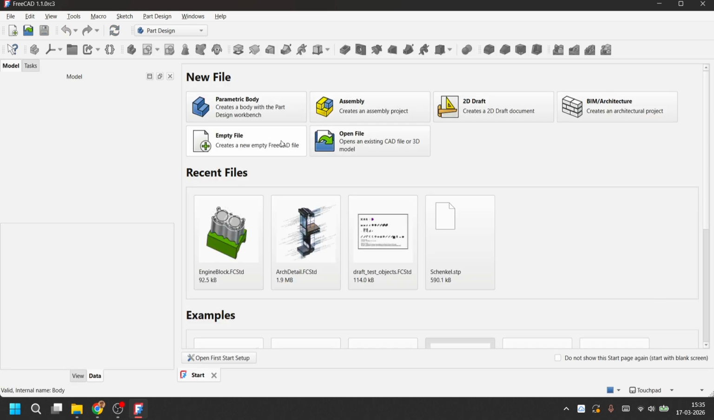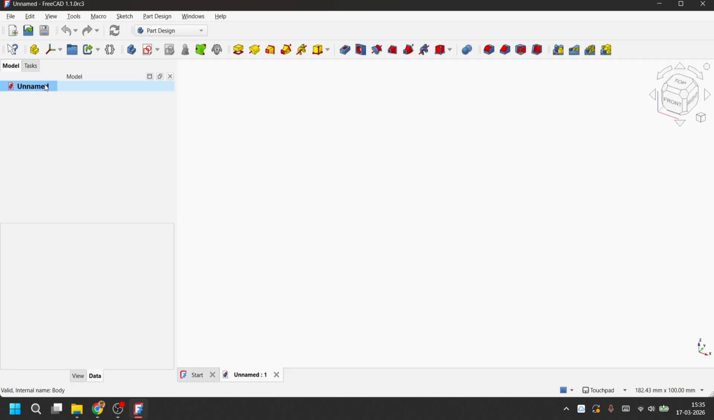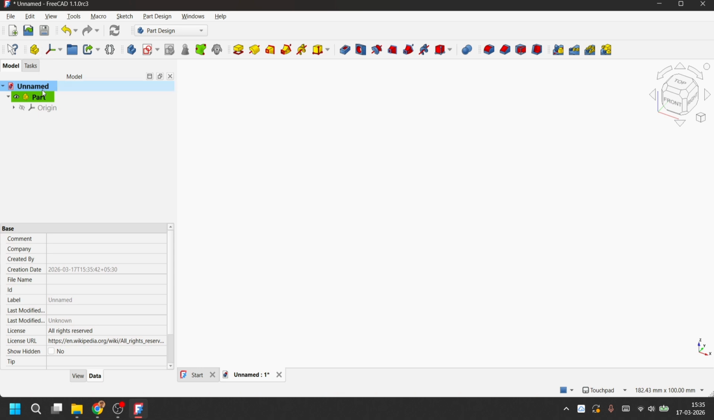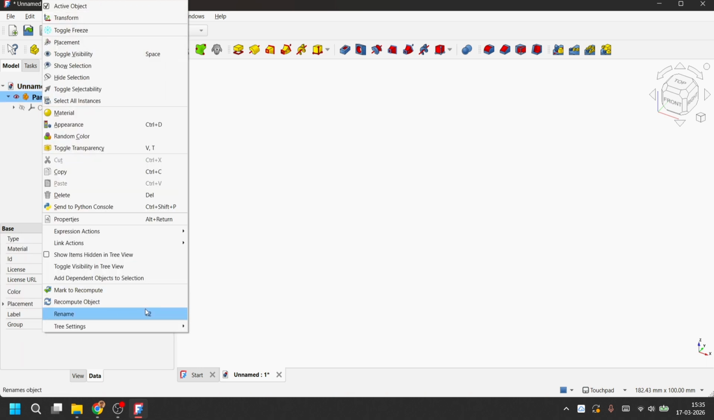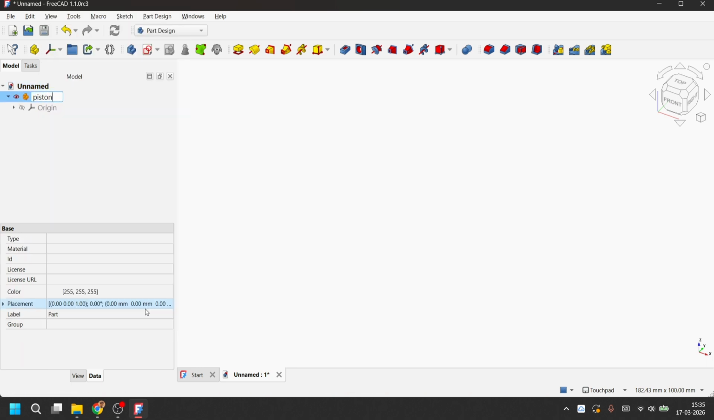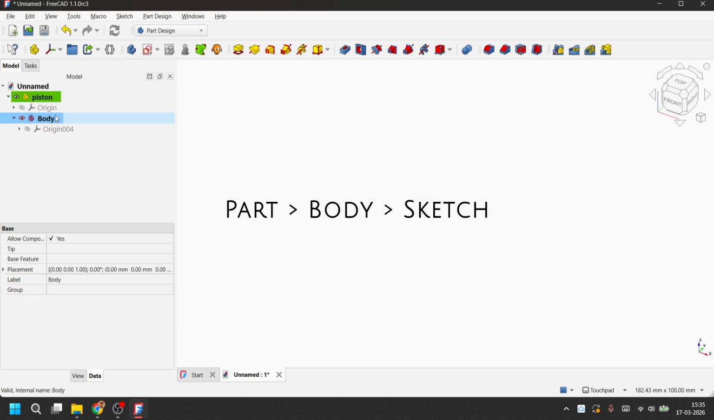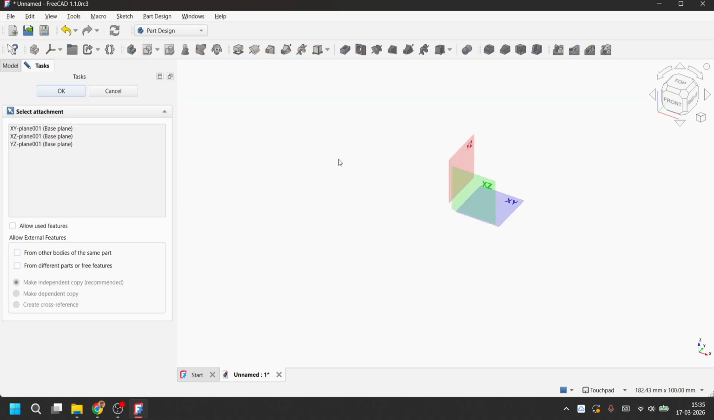So we will start by creating the piston. The first step is to create a part. We will rename it to piston. And inside the part we need to create a body, and inside the body we need a sketch. So we'll sketch in the XZ plane.